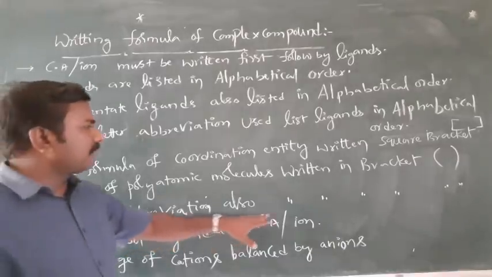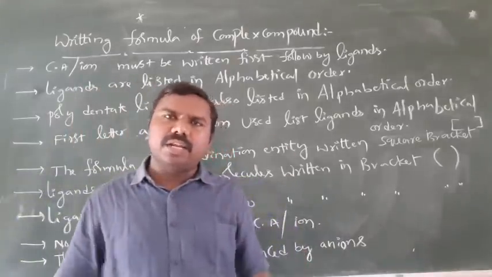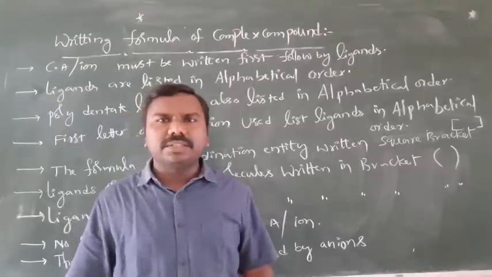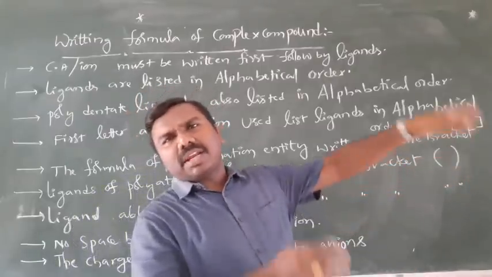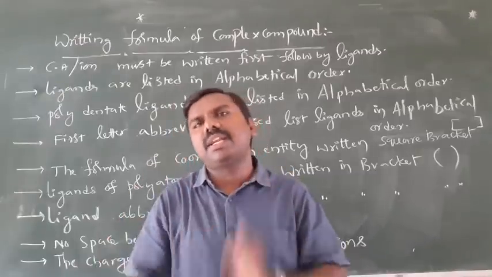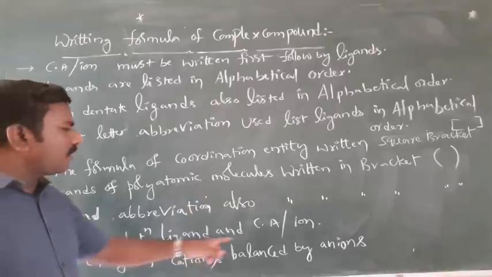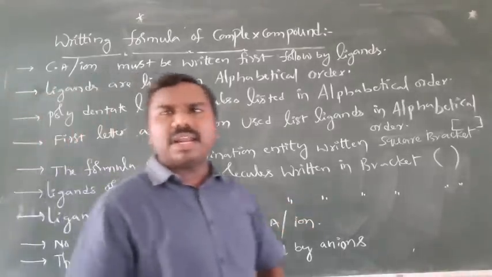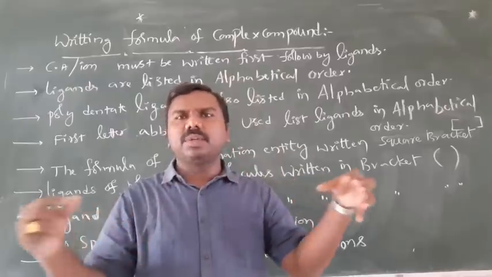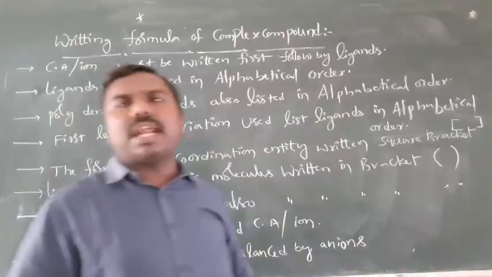Next, ligand abbreviations also must be written in bracket. En should be written in bracket. EDTA must be written in bracket. Got it? We cannot write ethylene diamine continuously or its formula; simply en you can write. En must be written in bracket. Next, there is no space between the central atom and ligands in a coordination entity. Central atom, ligands one by one, no space between them. Next, the charge of cation and anion.